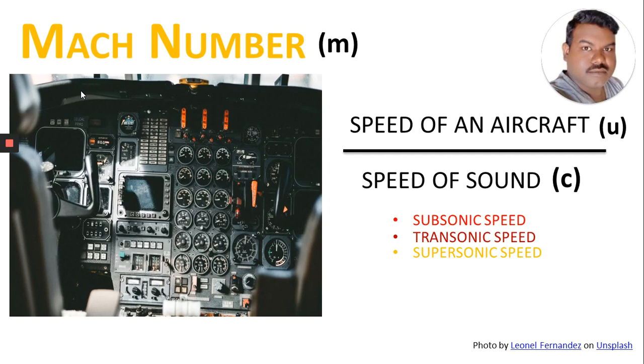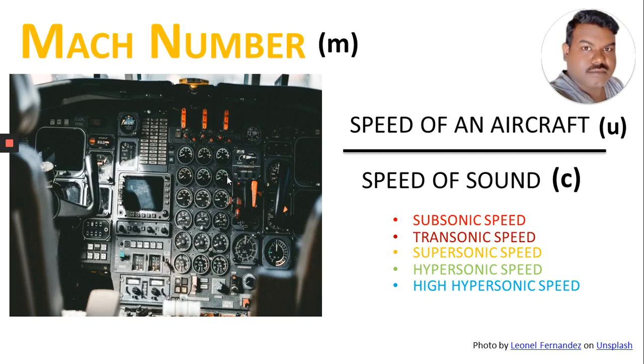Supersonic speed. From here, at this particular speed, we can get some shock waves. If there is a small disturbance, it may cause shock waves. Here in the supersonic speed, the Mach number will be less than 5. Next, hypersonic speed. Here the Mach number will be less than 10. And in high hypersonic speed, the Mach number will be up to 25.